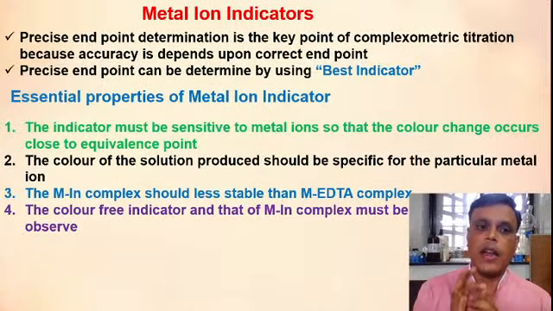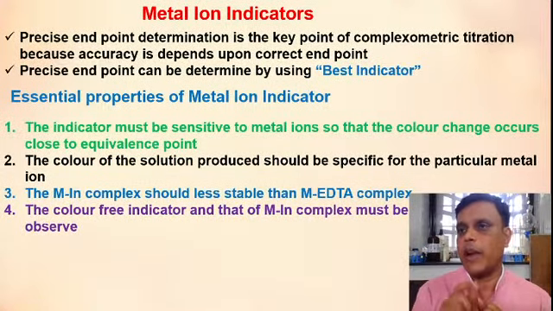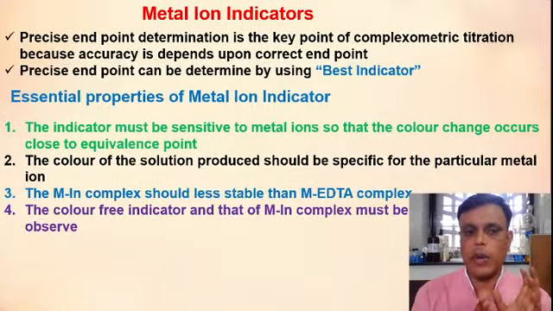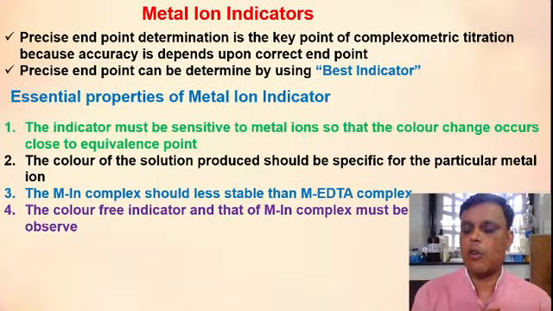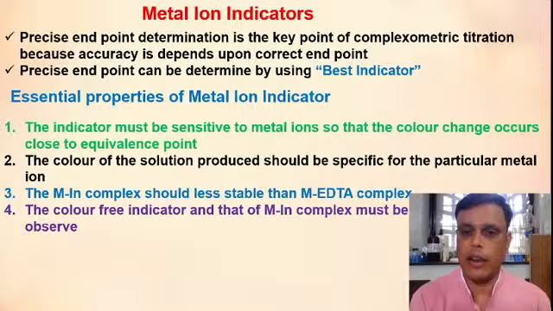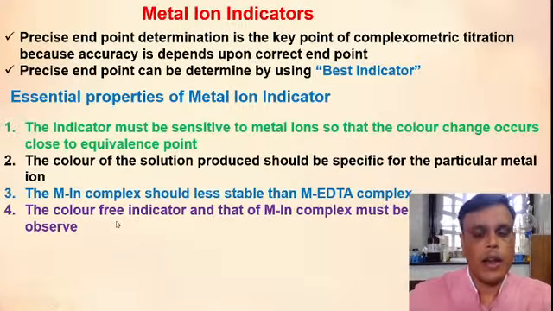So the metal indicator complex should be less stable than the metal EDTA complex. क्योंकि मेटल आयन इंडिकेटर कॉम्प्लेक्स को ब्रेक होना पड़ता है, और जब वो ब्रेक हो जाएगा तभी तो मेटल EDTA कॉम्प्लेक्स फॉर्म हो जाएगा. So the metal indicator complex should be less stable than the metal EDTA complex. ठीक है? This is the third and important property of metal ion indicator.